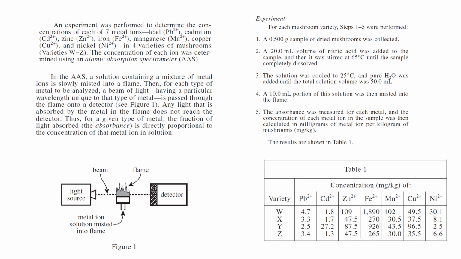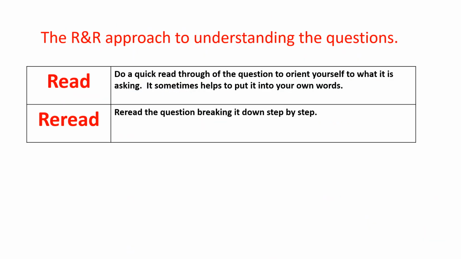So in this one, we have an experiment performed with 7 metals. Looks like we have a light source passing through a flame to a detector. We have steps in experiments. Most likely you're going to have a question come from the steps and somewhere in a table with varieties and different concentrations of metals. R&R approach, read and reread the question, breaking it down step by step.